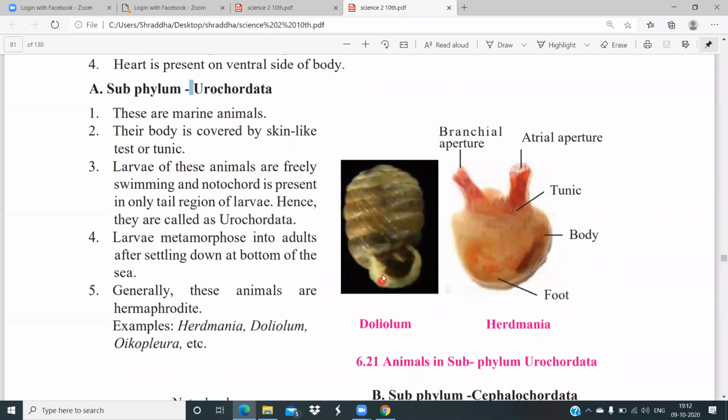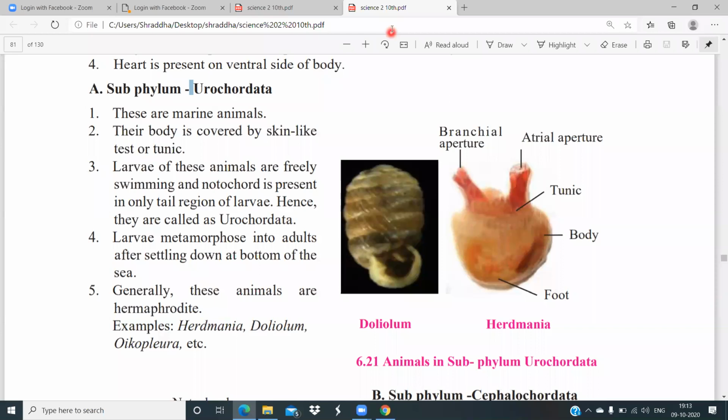Why are they known as Urochordata? Because their notochord is present in the tail region. And they develop into larvae, which is the initial stage. As you know, in a butterfly there is a larval stage, then the larva develops into a cocoon, and the cocoon develops into a butterfly. Like that, they have a larval stage which develops into adults after settling down at the bottom of the sea.